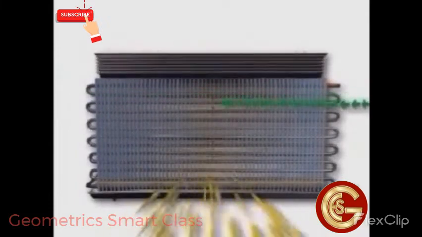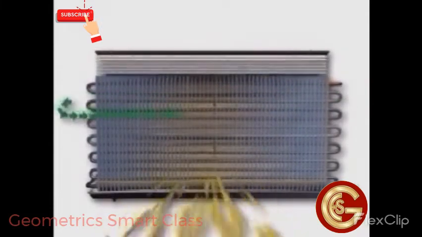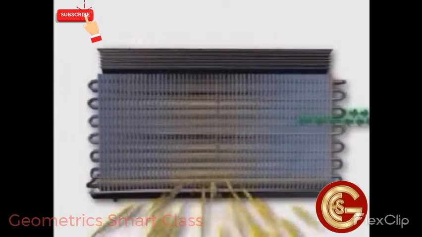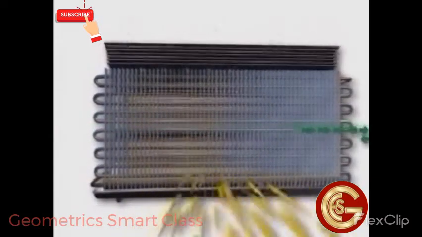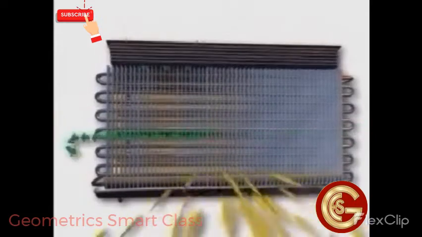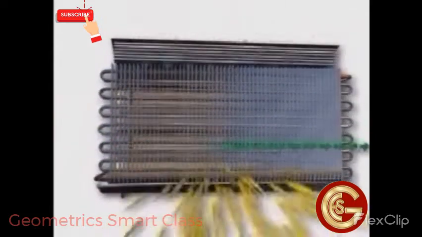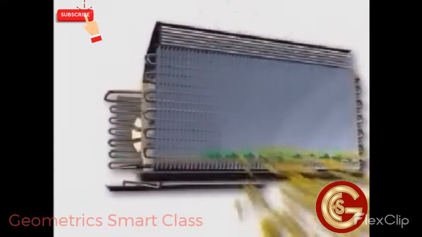The warm air from the room is drawn in by the blower. The evaporator cools this air and the liquid inside the evaporator tube gets vaporized by absorbing the heat from the warm air. The cool air is again sent to the room through the opening at the top of the air conditioning unit.